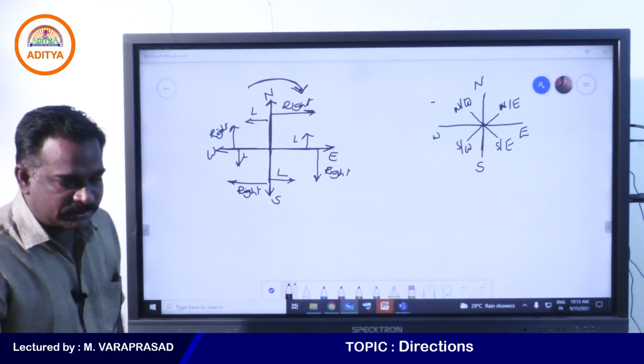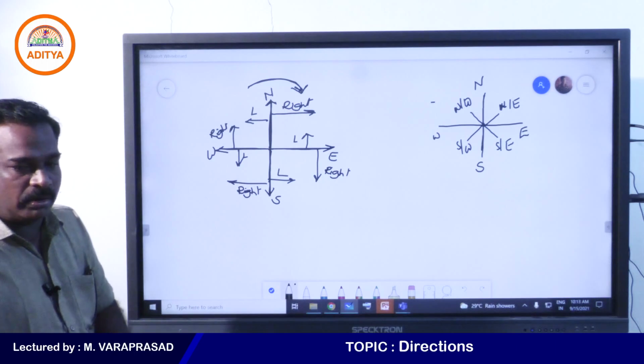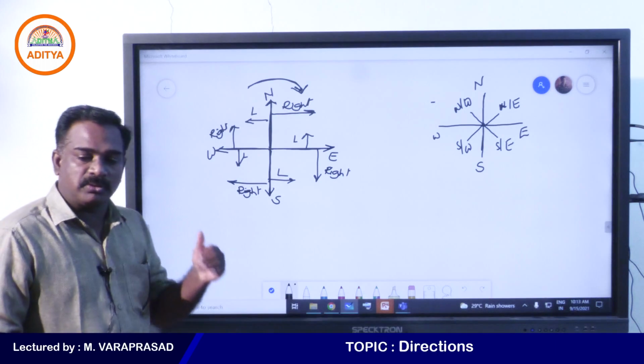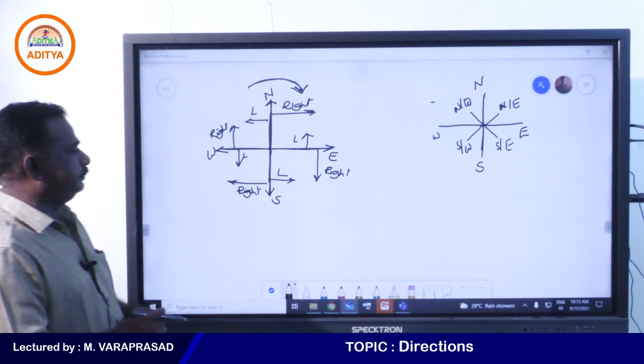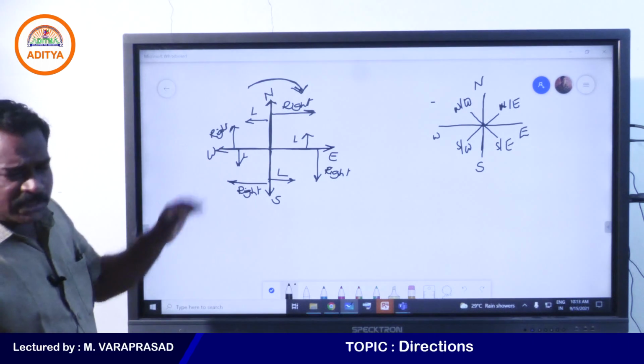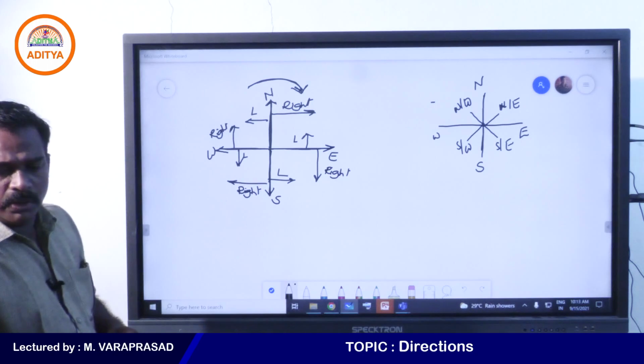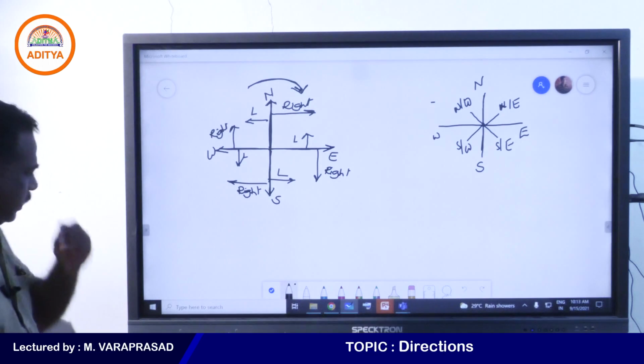Anti-clockwise is called left side. So, clockwise is called right side and anti-clockwise is called left side. Yes, my students, right? Now, see, these are the basic points here, right? One more point here.